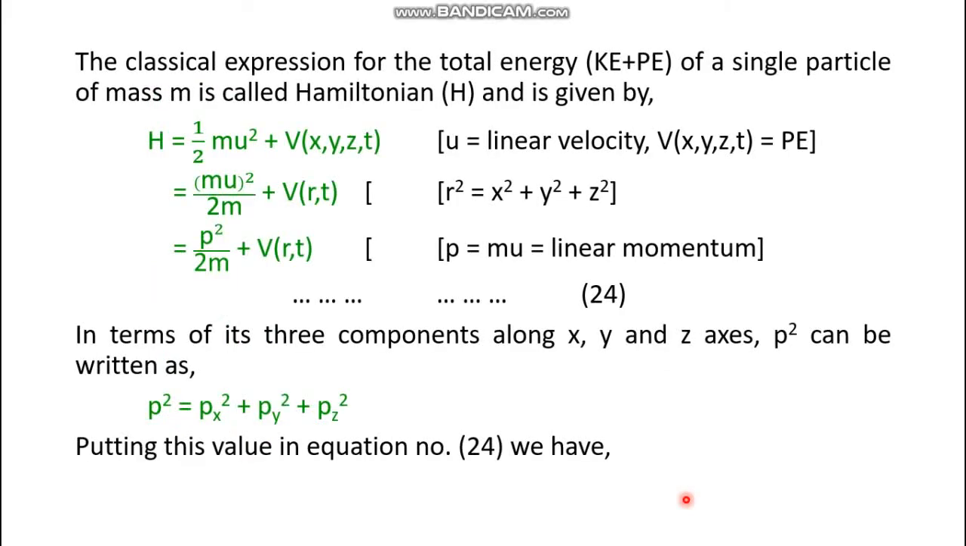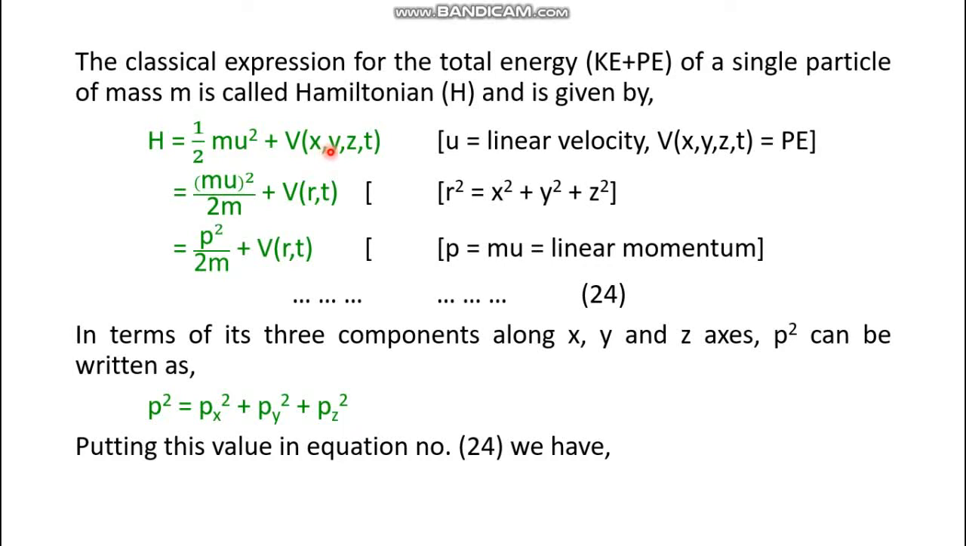Okay, the classical expression for the total energy, that means kinetic energy plus potential energy, of a single particle of mass m, is called the Hamiltonian. So this is the definition of the Hamiltonian, and it is denoted as capital H. Its expression is H equals half mu squared plus V, where u is the linear velocity and V is the potential energy. It is also a function of x, y, z and t, that is, time t is involved.